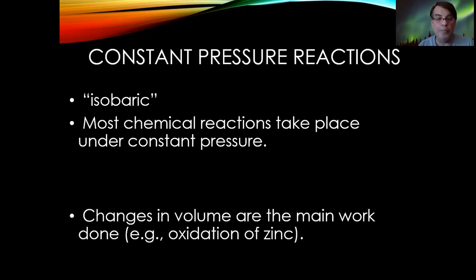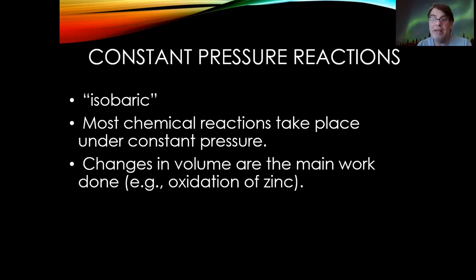Okay, so changes in volume are the main work that is done in these kinds of circumstances. So the book talks about the oxidation of zinc, which gives off gas.